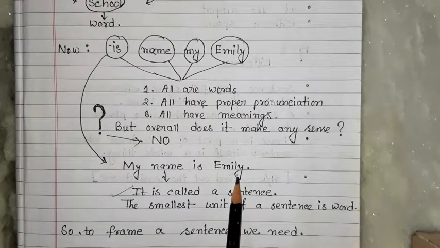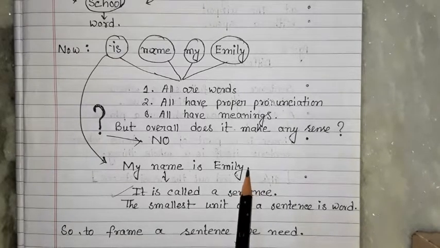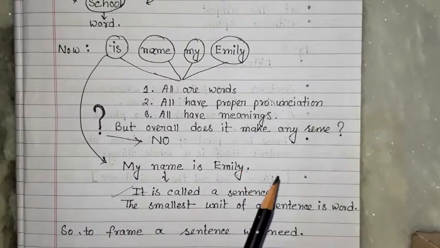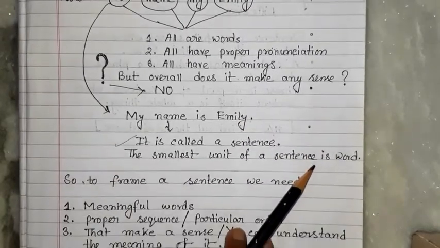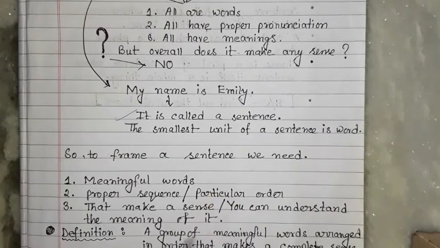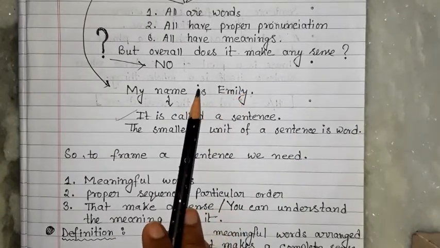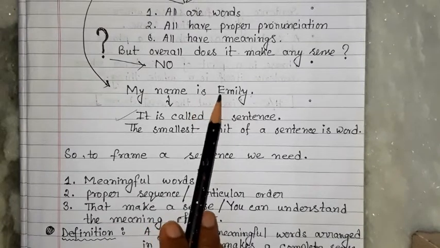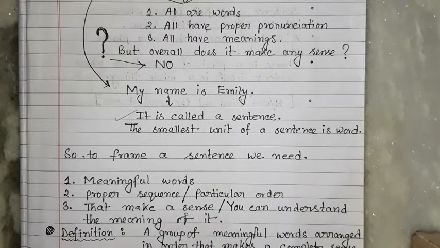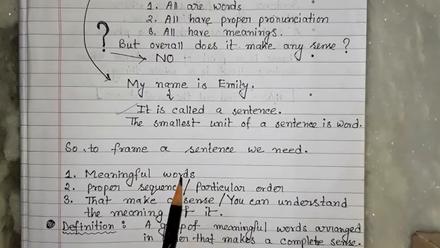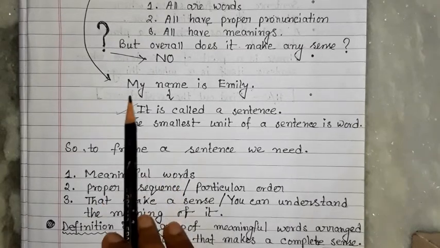If it is a sentence, then it should have, here we have used a full stop. What are the other things that we can use? We are going to discuss them after a few minutes. Now, what is the smallest unit of a sentence? Definitely word. What is the smallest unit of any word? Definitely letter.